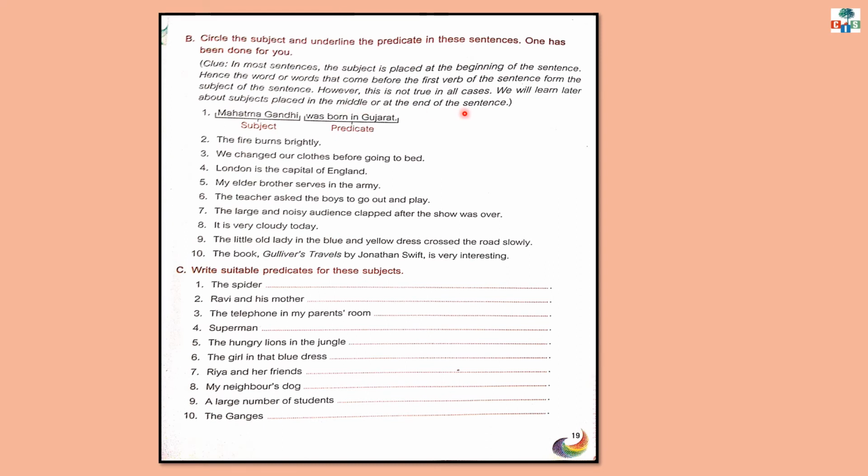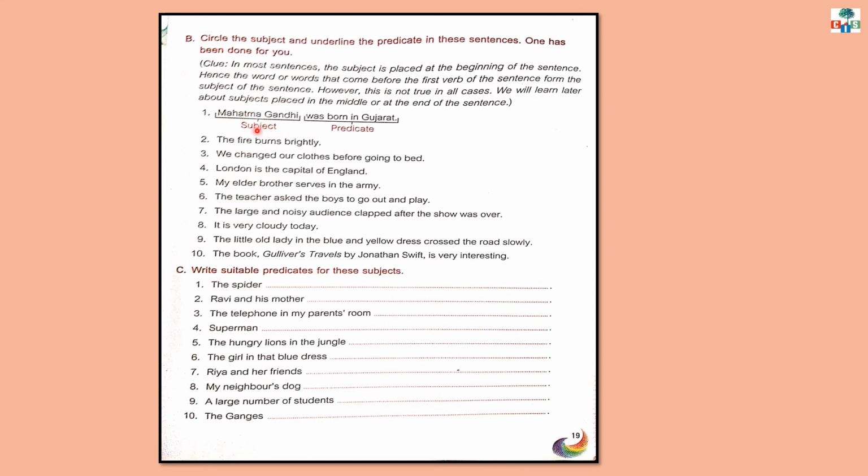Children, I have already given you two examples of that filthy boy and the cat. They were the subject in that example and they were placed after the verb. So it is not true in all the cases that the subject is placed before the verb only. It can be in the middle of the sentence or at the end of the sentence also.